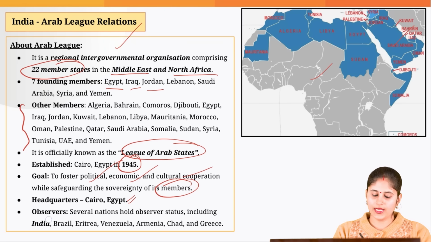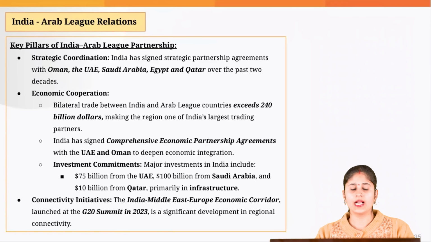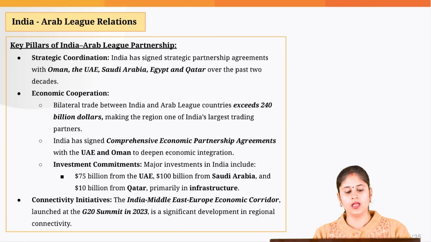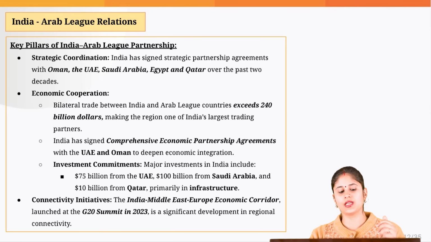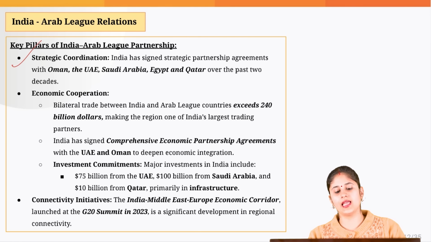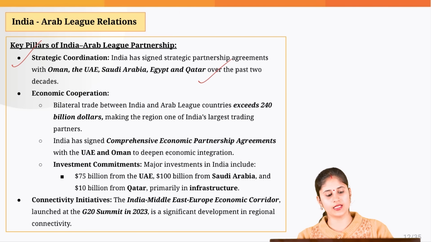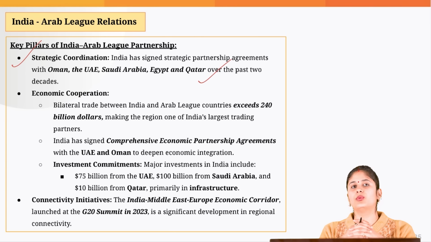And when it comes to India, we have an observer status. Now, coming to the areas of cooperation. Why are these Arab League nations important for India? Because of strategic considerations. India has signed strategic partnership agreements with Oman, UAE, Saudi Arabia, Egypt and Qatar over the past 2 decades, which strengthen the strong political and economic relations between these countries.